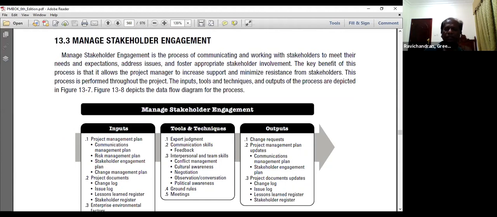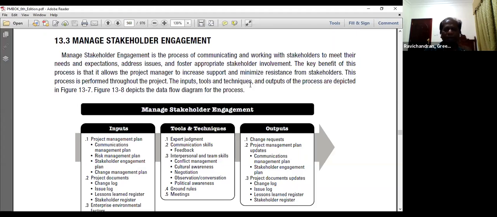Then in the third process, manage stakeholder engagement, which is happening during execution. We are communicating and working with the stakeholders to meet their needs and expectations. While we are in execution, they may raise issues or concerns which need to be addressed, and we foster the appropriate stakeholder involvement in the problems or difficulties we are facing in the execution. That helps us in improving the stakeholder engagement activities.